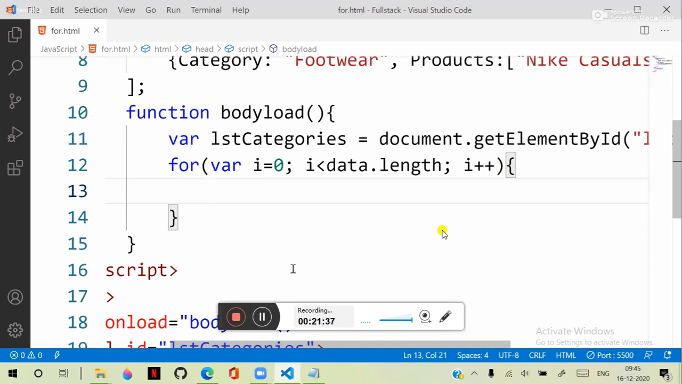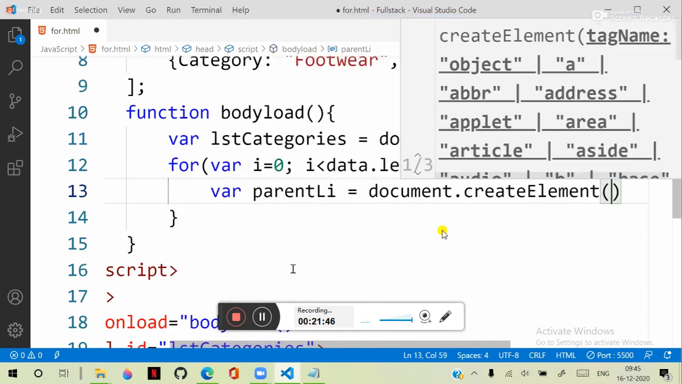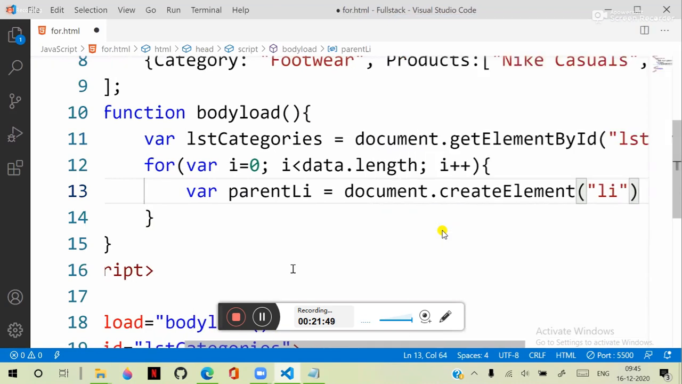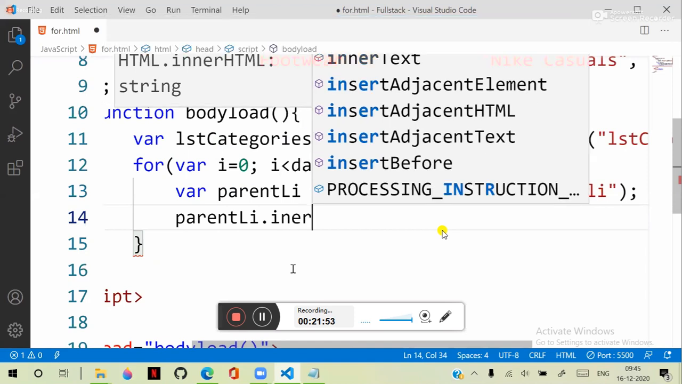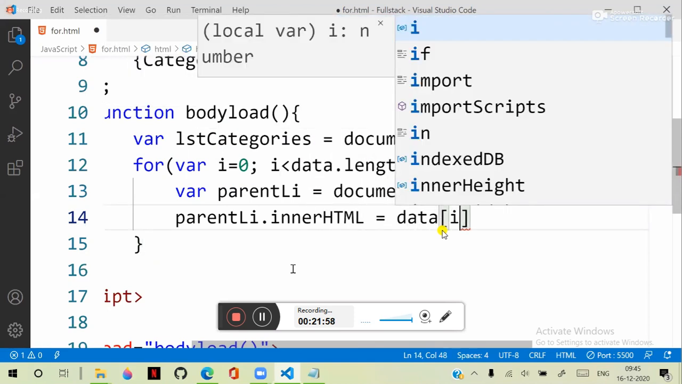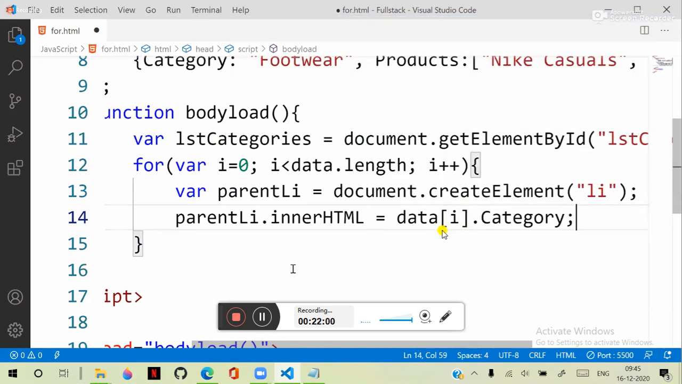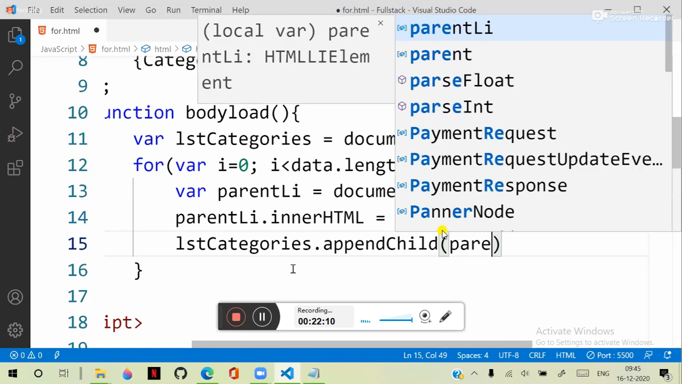In that array, we have to collect every category name and add into lstCategories as a list item. But it will have a child item also. That's the reason we are creating var parent li is equal to document dot createElement li. So we are creating a list item. This parent li innerHTML will contain data of i dot category, the category name, and we add this into lstCategories. lstCategories dot appendChild parent li is added.